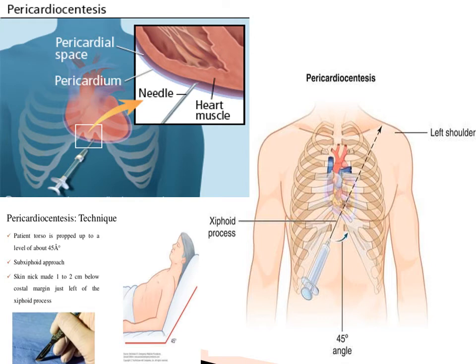You have a particular kit called the pericardiocentesis kit, which has the needle, the syringes, the drain tube, and everything. And with that needle in position, the landmark, or how you locate that, is you locate your xiphoid process, and then the left shoulder, the bone, and that is how you mark. So once you inject it, you will definitely hit the pericardium, and as you draw, you will see the light yellowish fluid starts being collected in that syringe,